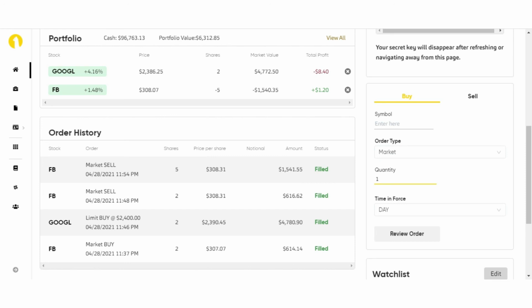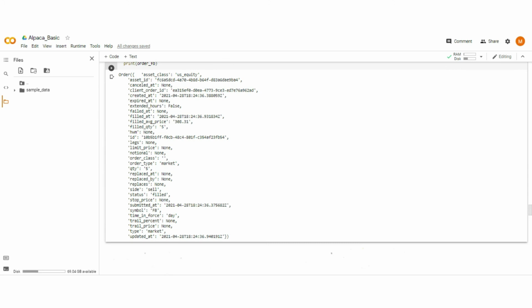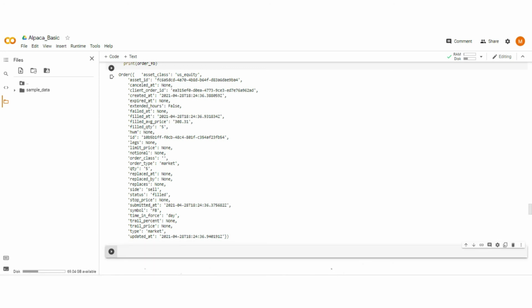Now let's try to submit a sell order as a limit order type. For that, move to the collab. Well, the code is similar to the buy order as a limit order type. For that, type.